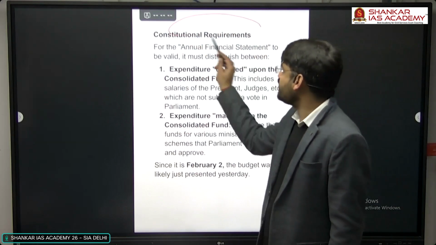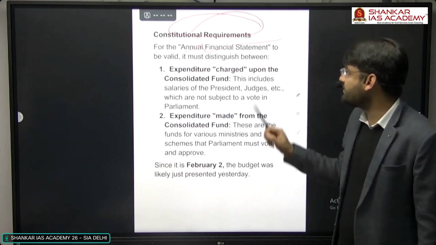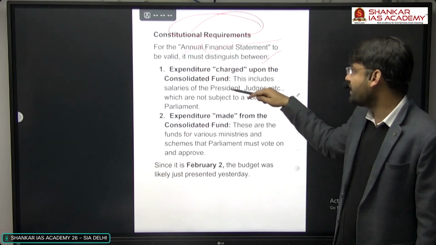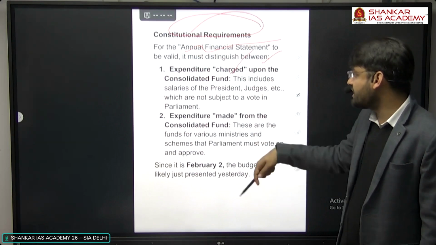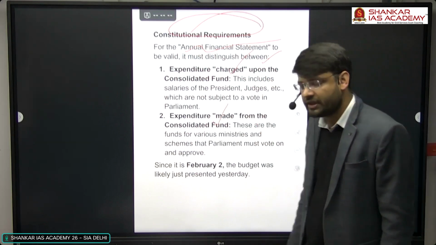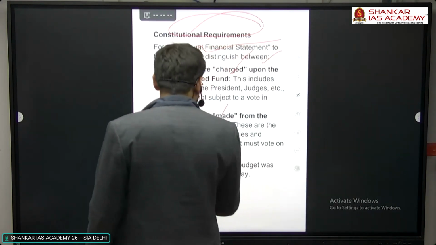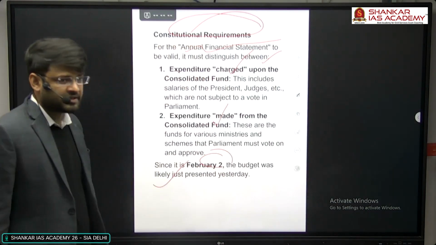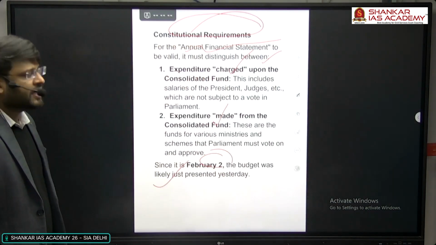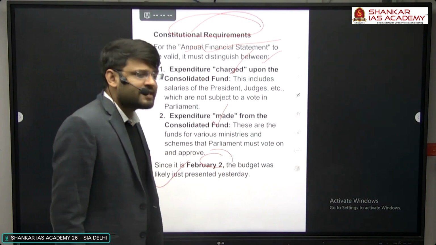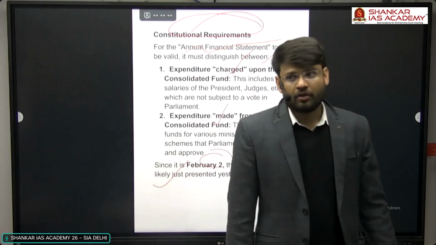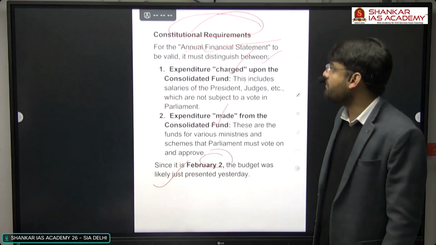Now, there are some constitutional requirements for the annual financial statement to be valid. It must distinguish between expenditure charged upon the Consolidated Fund and expenditure made from the Consolidated Fund. And since it's February 2, the budget was likely presented just yesterday. I have already told you that not a single penny can be taken out without appropriation made by law.